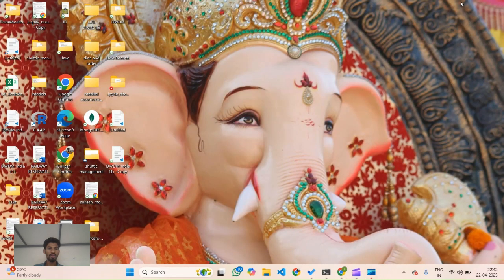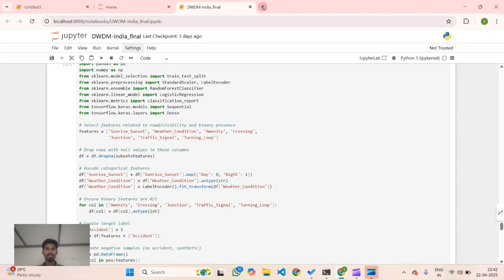Today I am going to walk you through a full data science project where we analyze the road accident data and even find the hidden patterns using the Apriori algorithm. For doing that, first we need to download the dataset from Kaggle. So let's download it.